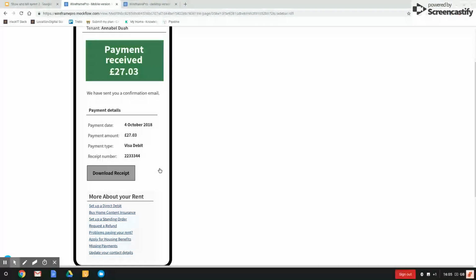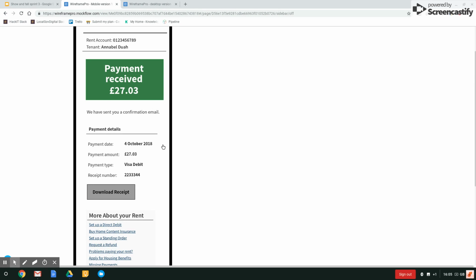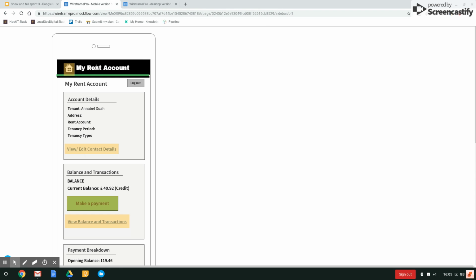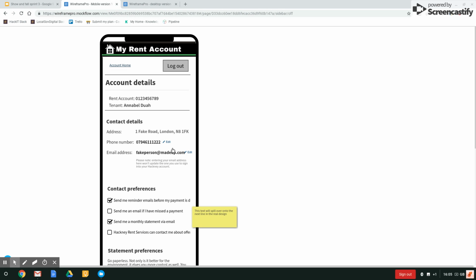It would let you download a receipt of this as well, which we found was a feature that our users were keen to have. So I click that. I hope it loads the receipt. Obviously it's not going to. I was sure it loaded the receipt earlier. Or my internet's slow. One or the other. There we go. So yeah, we also have a back to home button here. So if I click that, we can go and perform some of the other details.